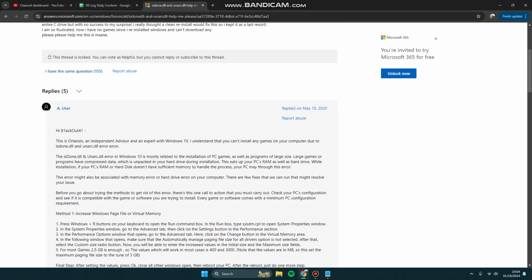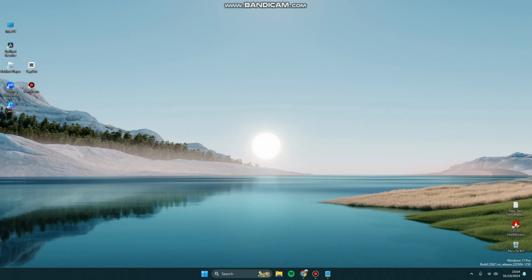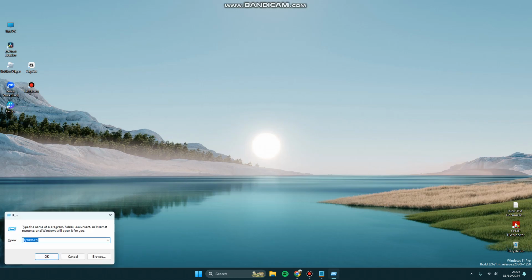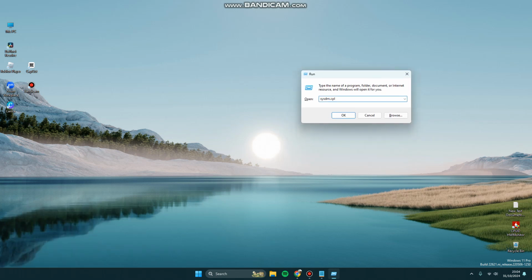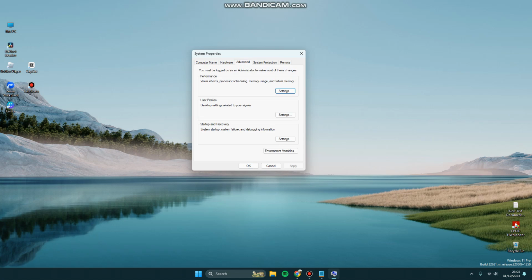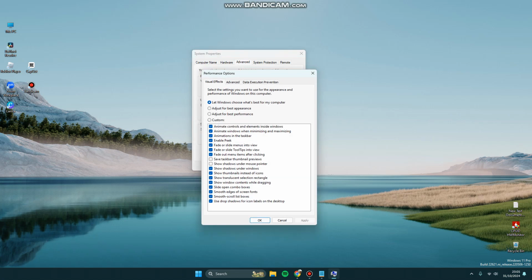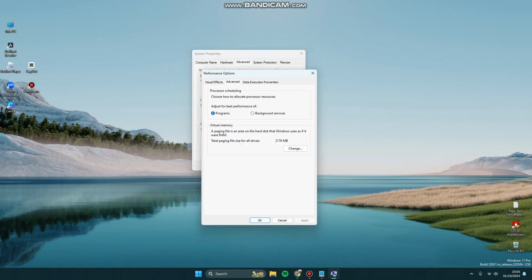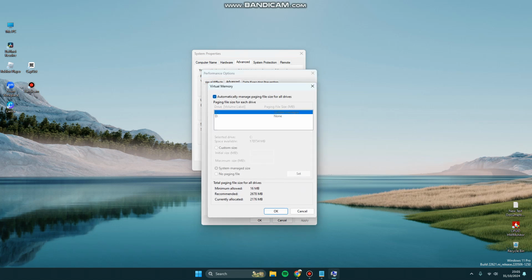So here you can try to increase the Windows page file or virtual memory. Hold the Windows key and the R key on your keyboard to open Run, and type sysdm.cpl, then click OK. Here you can click Advanced and click Performance Settings. Again, click Advanced and click Change.